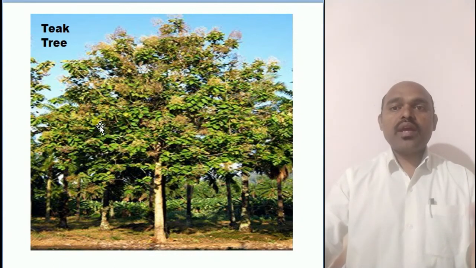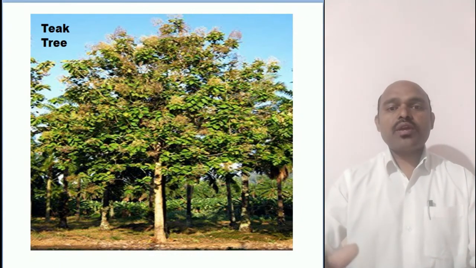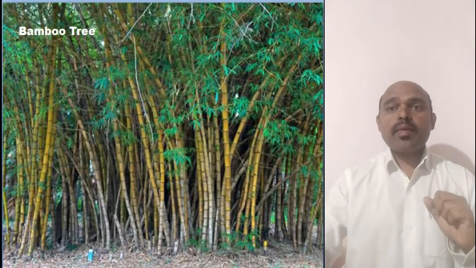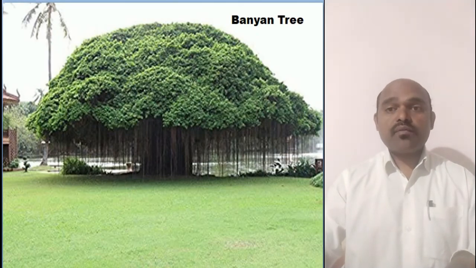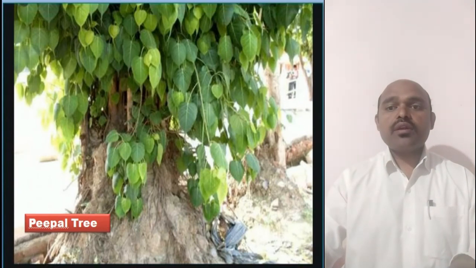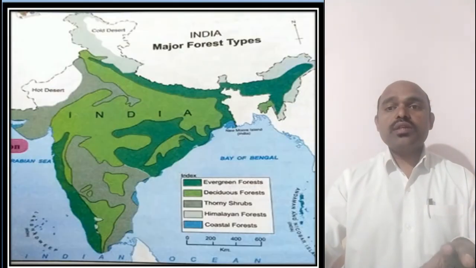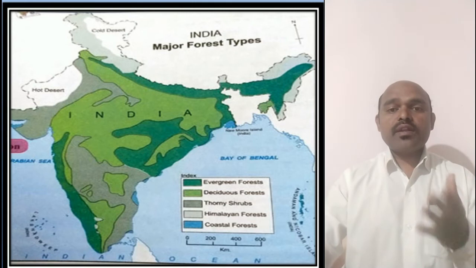Okay, then we have here the teak tree. Now what is that teak tree? So this teak tree we find in this type of forest. Bamboo tree we find in this type of forest. Then banyan tree, peepal tree. So these types of trees basically we find in the deciduous type of forest.